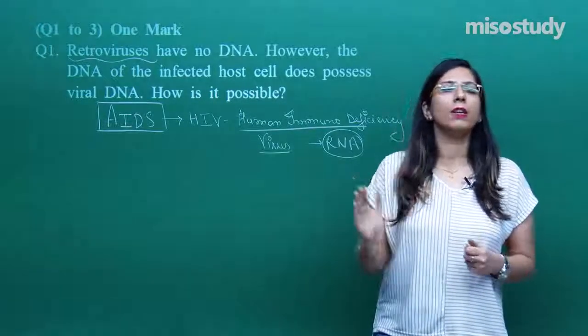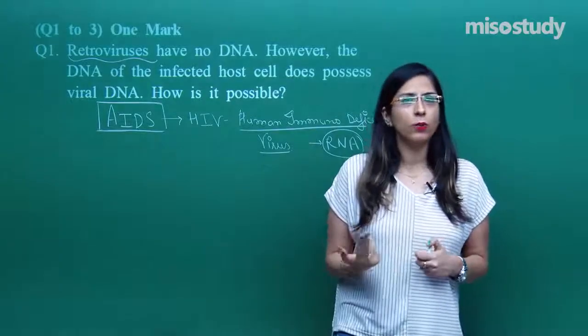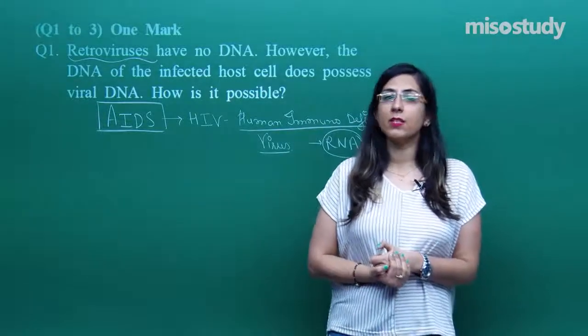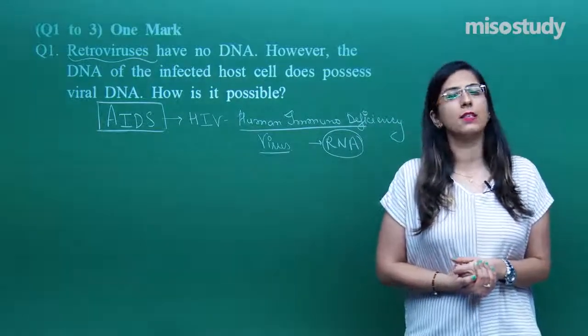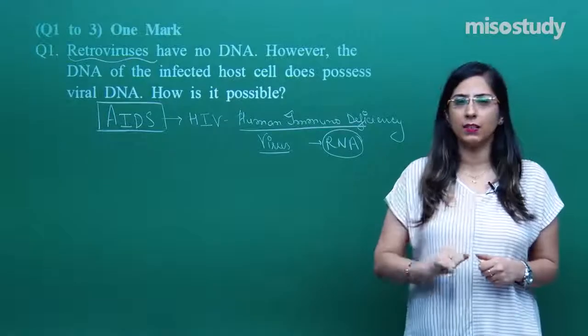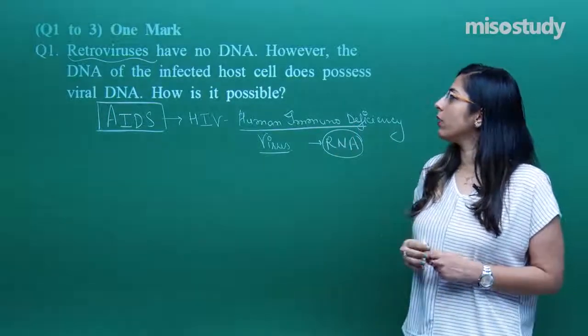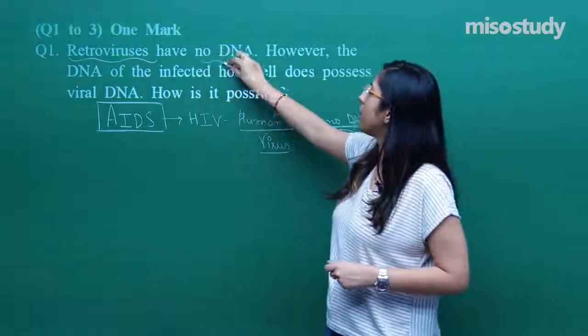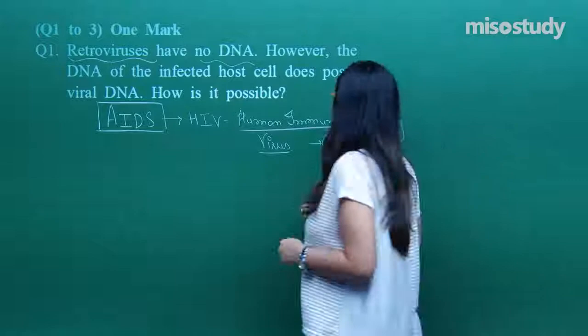There is a drastic decrease in the number of these T cells. We know two types of cells related to lymphocytes are present in the body, the T lymphocyte and the B lymphocyte, and in this case the T lymphocyte number decreases. Now the question indicates that however the DNA, because we know that in this case the RNA is present, and they also have one enzyme which is called reverse transcriptase.